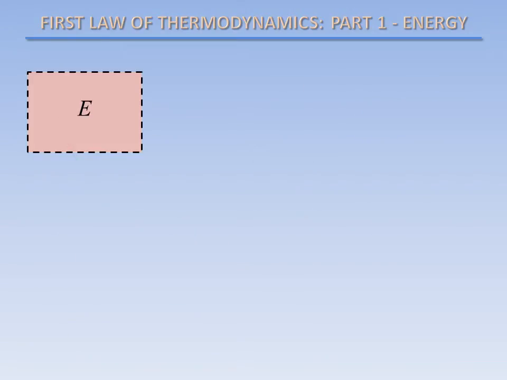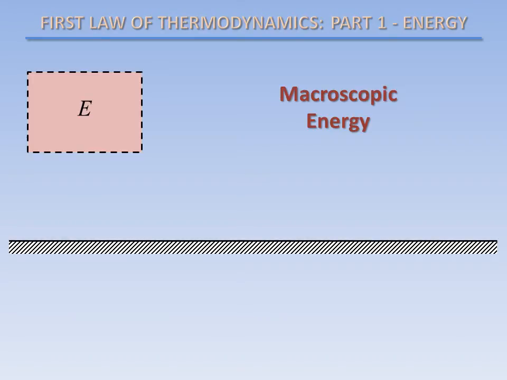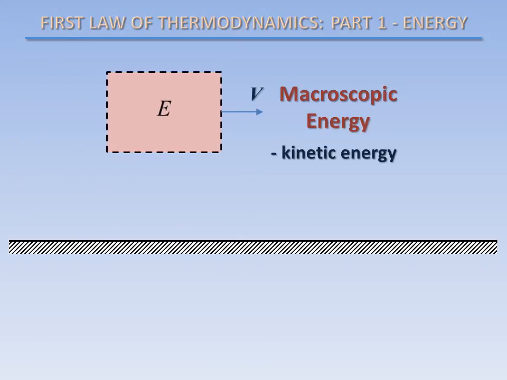Now we'll look at the various forms of macroscopic energy. Macroscopic forms of energy are those which a system possesses as a whole with respect to some outside reference frame. For example, the entire system may be moving at some velocity v, and will therefore have some kinetic energy associated with it. The system may also possess some energy as a result of its elevation in a gravitational field. This is called potential energy.